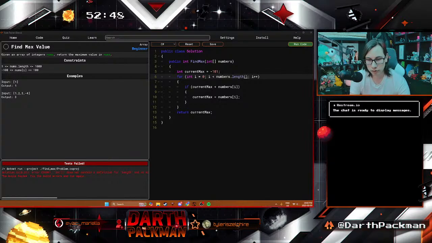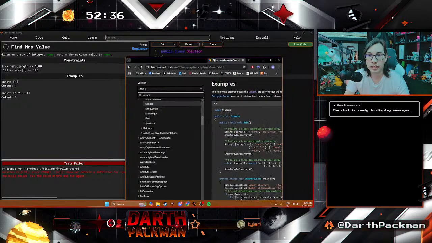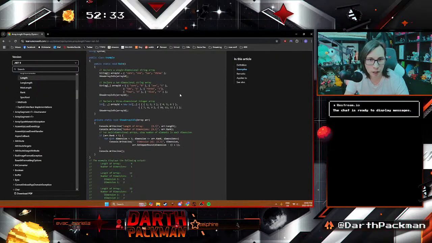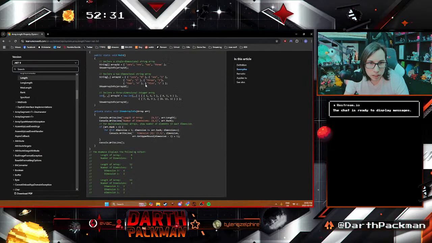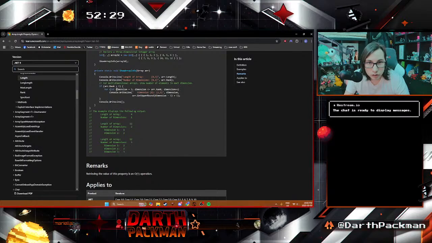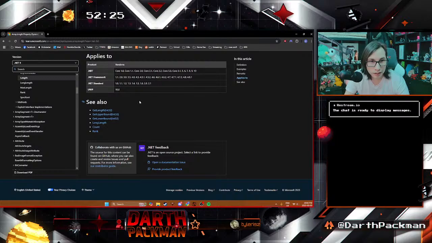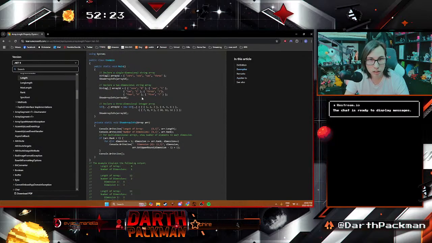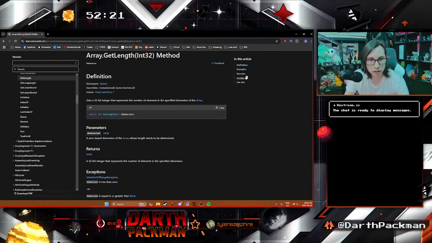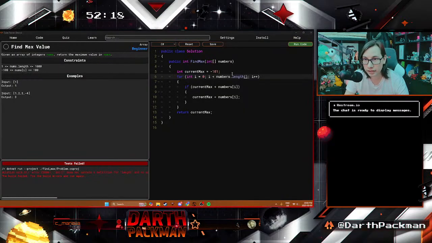Let's go C# array length. Let's go find the official C# properties here. So I pulled up specifically the official C# documentation because I'm not gonna cheese it too much. Let's see here. So dot rank, no. I'm just looking for the length function. Looks like it's get length, maybe. Let's try that.